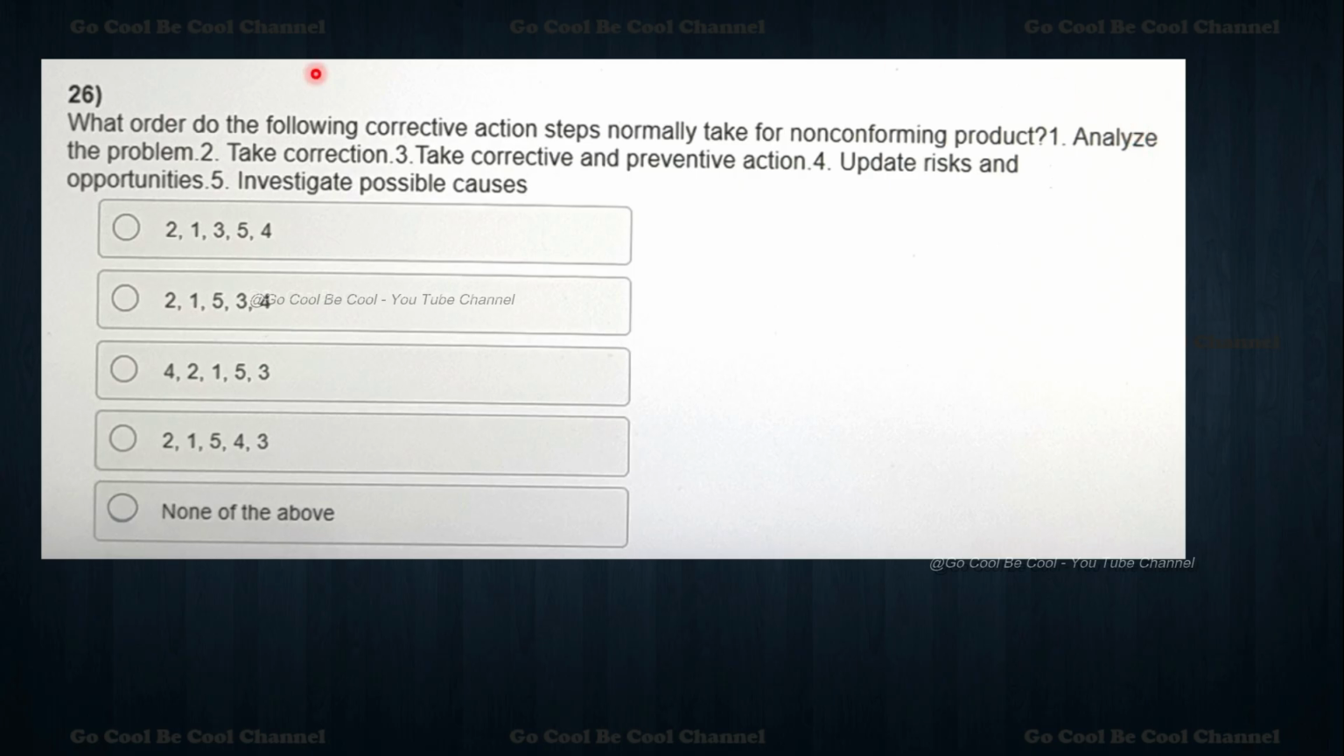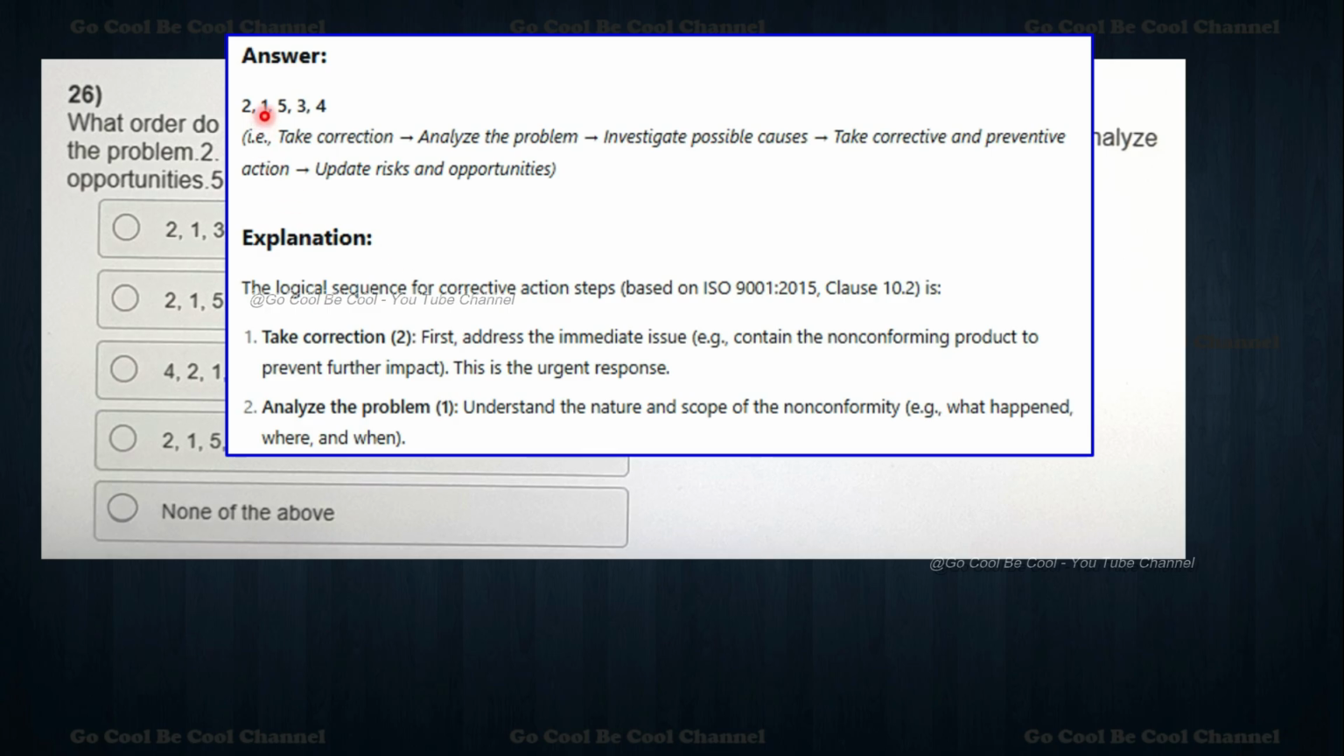The options are: analyze the problem, take corrections, take corrective and preventive actions, update risks and opportunities, investigate possible causes. So let's see what the right order is. It is supposed to be 2, 1, 5, and then 3, 4. First we have to take corrections, because we have to correct it immediately. It is not like going straight for corrective action. First we correct it immediately, then analyze the problem, investigate possible causes, take corrective action, and then preventive action. Correction is different, corrective and preventive action is different, my dear friends. Finally we have to update risks and opportunities.